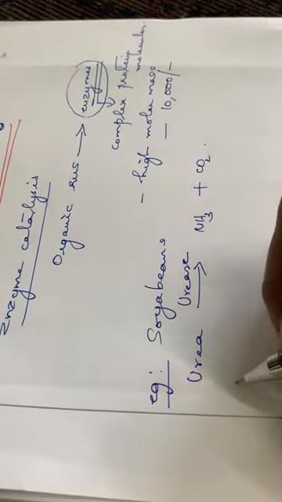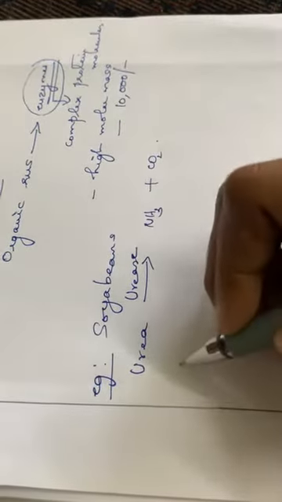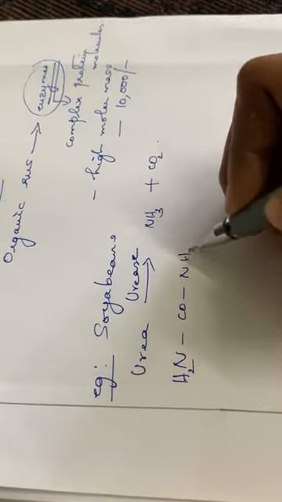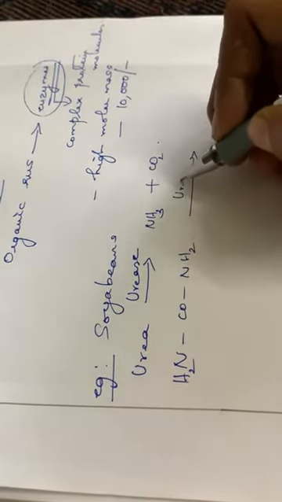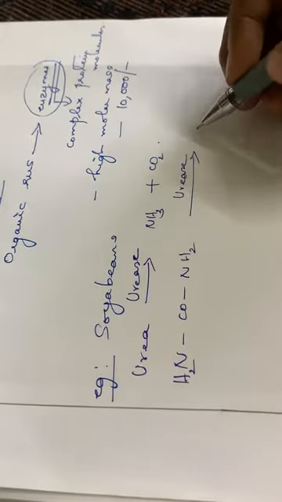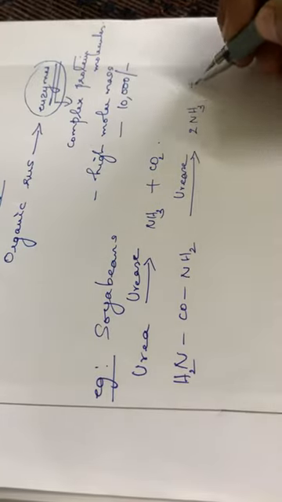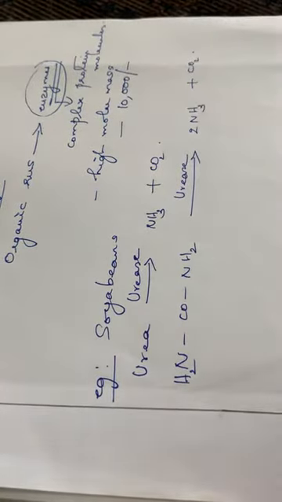Write down the equation. Urea, the formula is NH2CONH2. In the presence of the enzyme urease in soya beans, this urea will be converted to ammonia plus CO2.